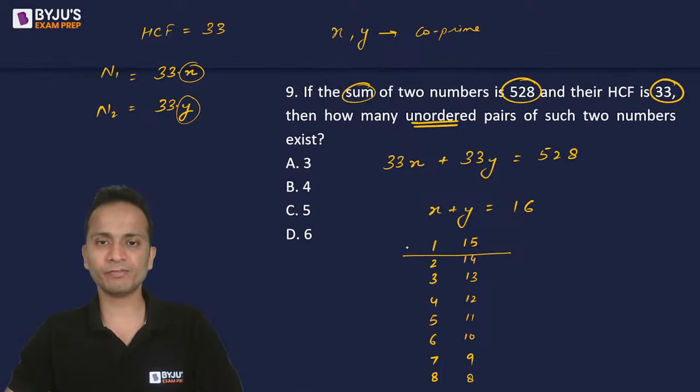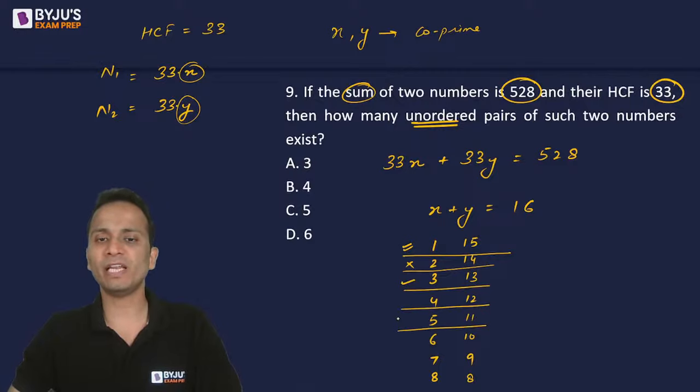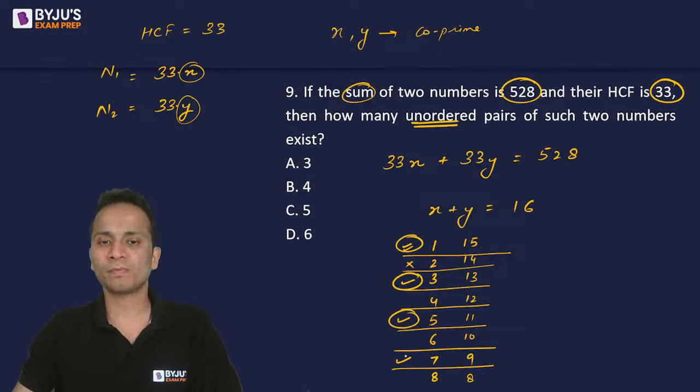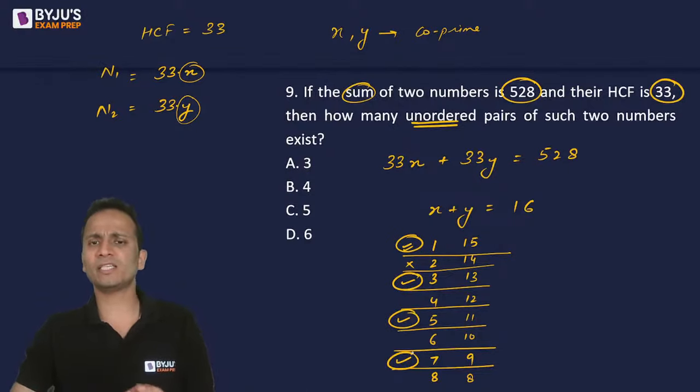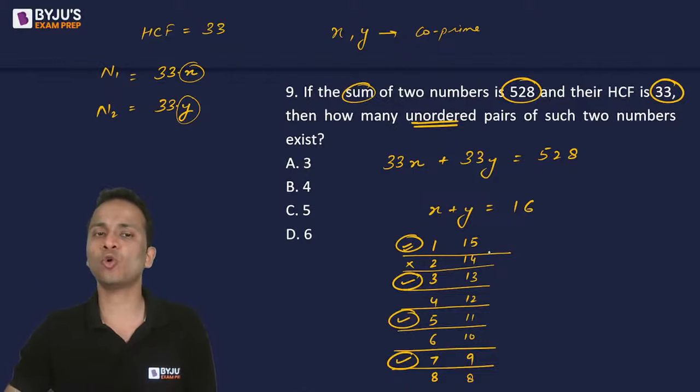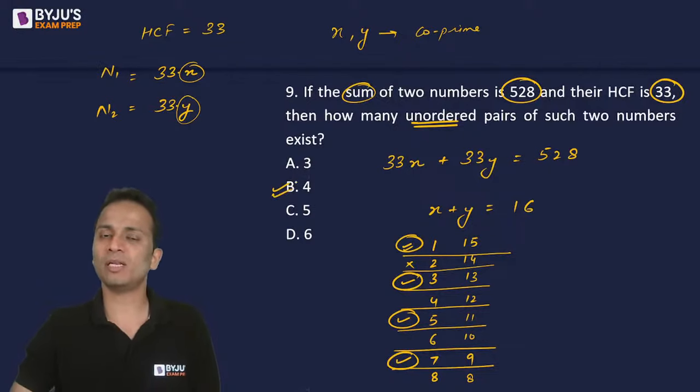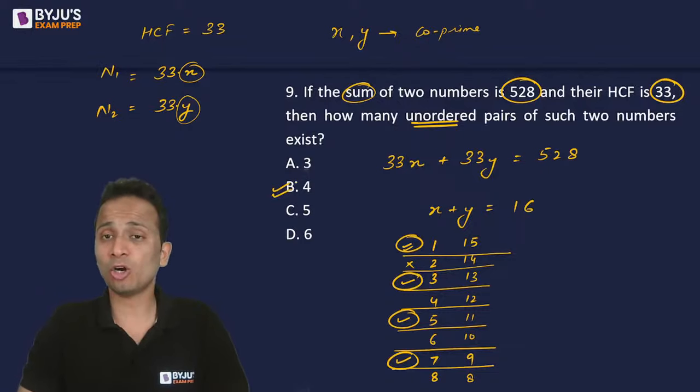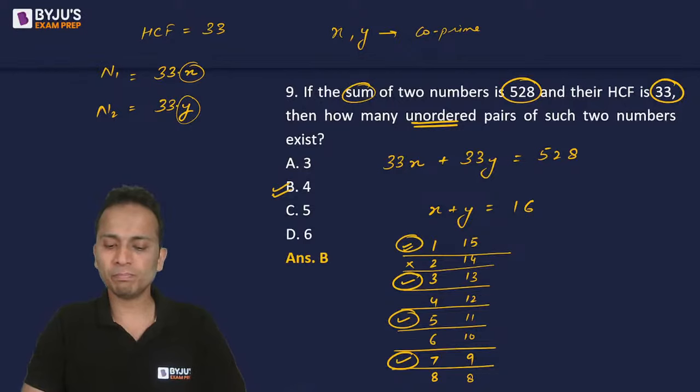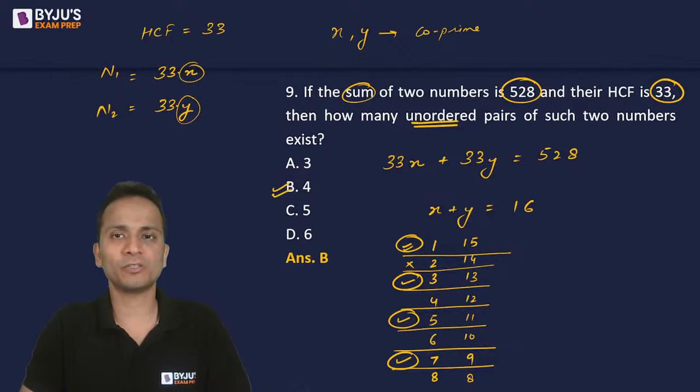Now 1 and 15, yes, they are co-prime with respect to each other. 2 and 14, they are not. 3 and 13, yes. 5 and 11, yes. 7 and 9, yes. So there are 4 pairs of numbers which I can select such that their sum is 16 and they are co-prime with respect to each other. So the number of unordered pairs in this case will be equal to 4, and option B will be the correct answer for this question.